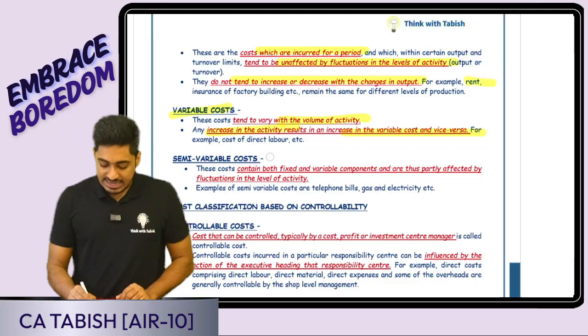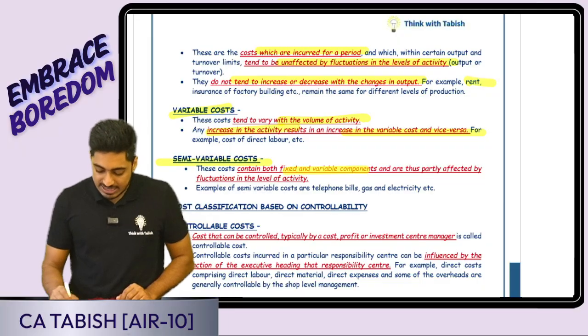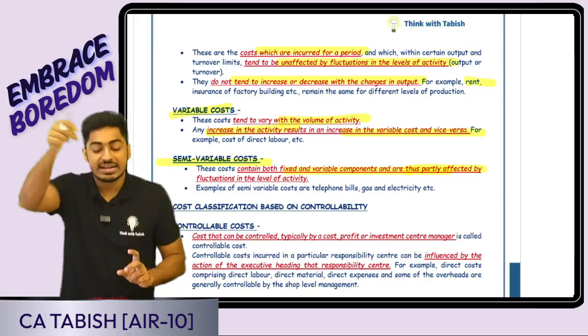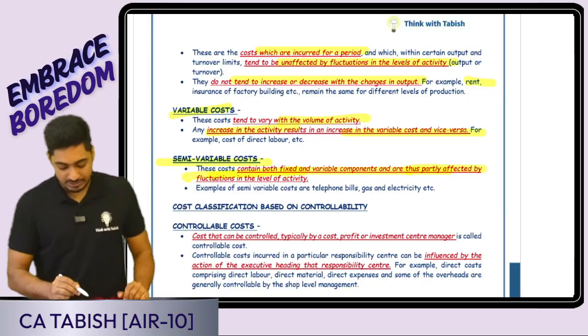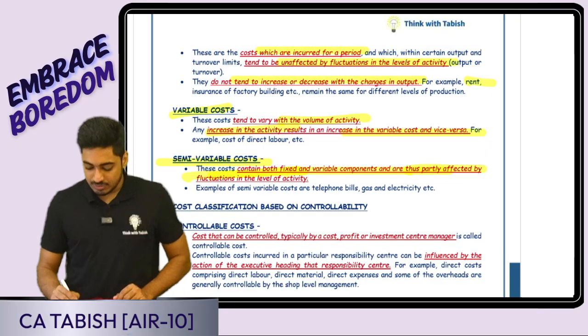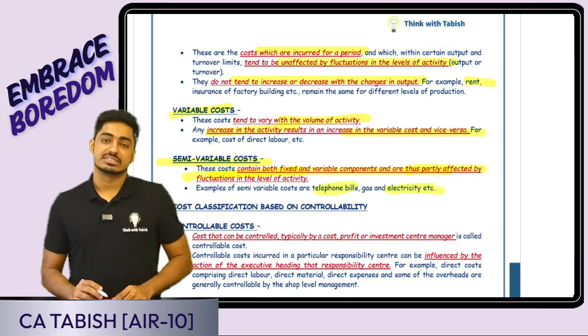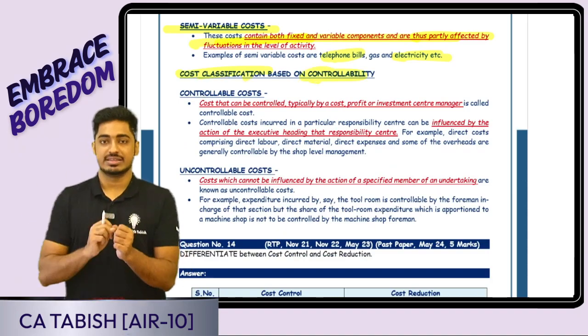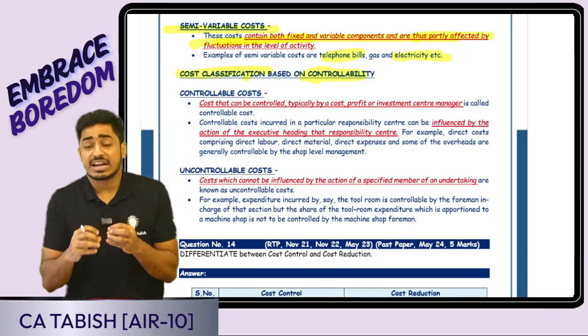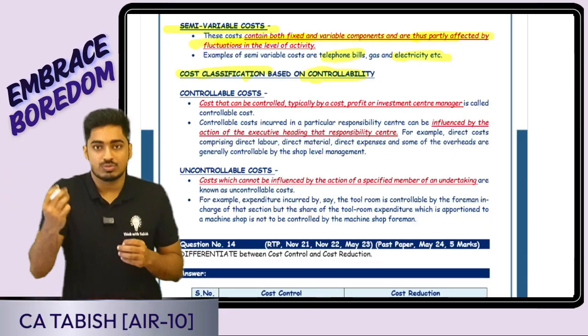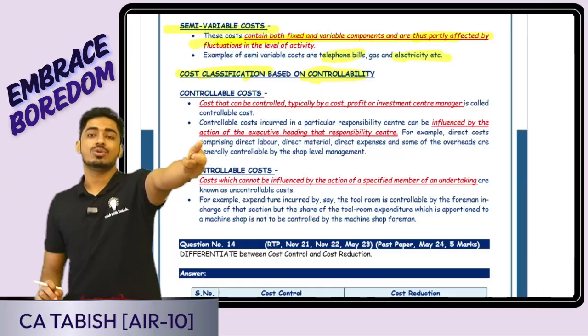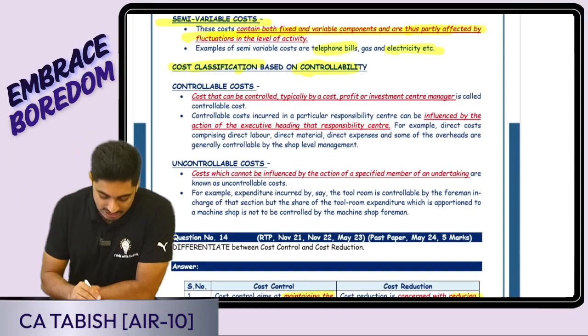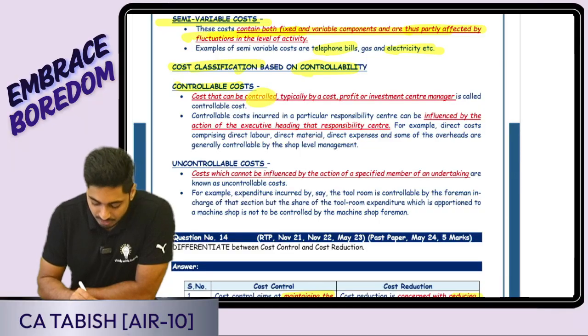Semi-variable cost, they contain features of both variable as well as fixed cost. They are partly affected by change in the level of the activity. Okay, example can be telephone bill, electricity bill, etc. Is this clear, everyone? Cost classification based on controllability. Yes, they can be classified as controllable cost, which we can control, which is in our control. Uncontrollable cost, which is not in our control. So controllable cost, cost that can be controlled.